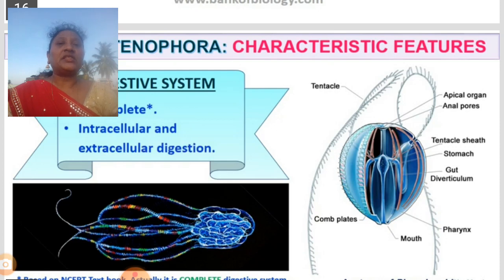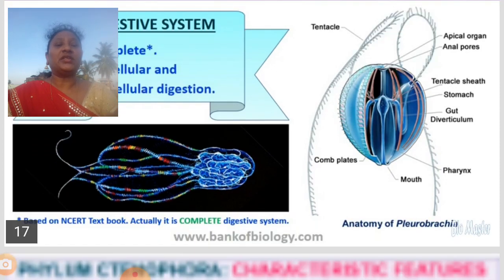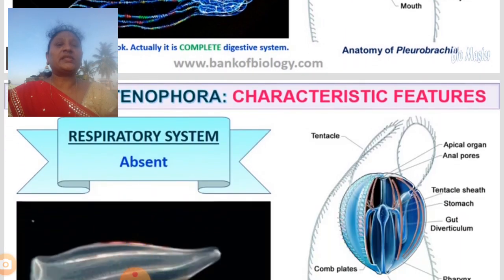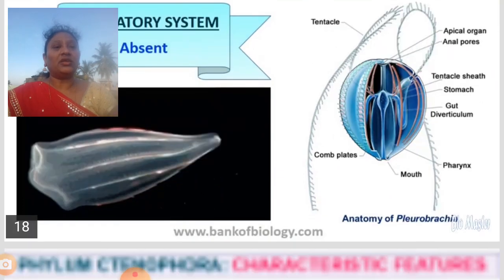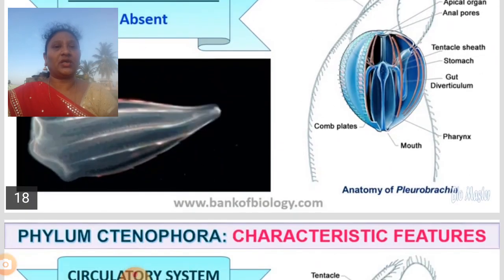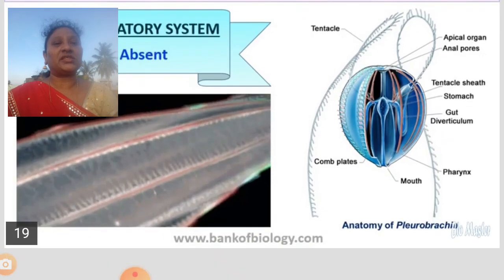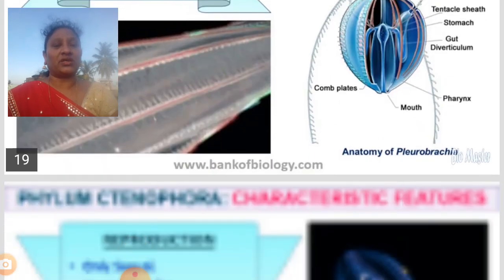That means inside the cell we can find digestion, and outside of the cell also. The next characteristic is the respiratory system. They have a respiratory process, but the respiratory system is absent. Even the circulatory system is absent in these organisms.